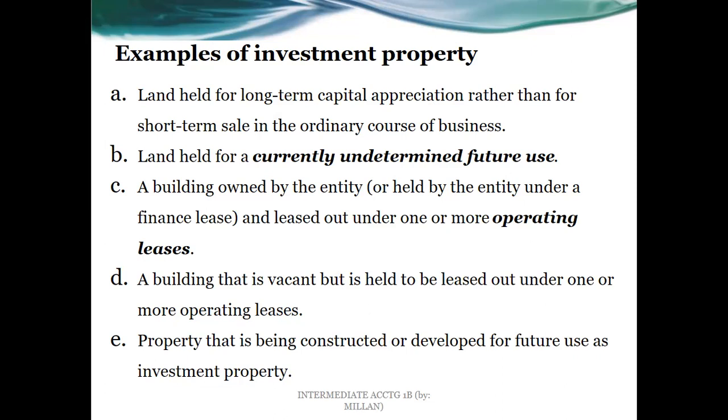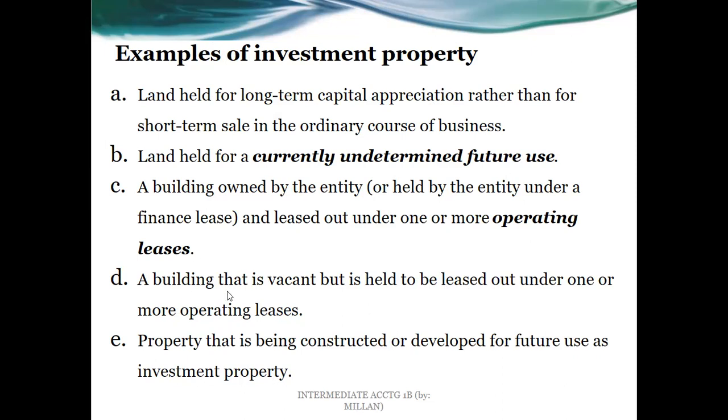If the building is owned by the entity, or owned because of the finance lease, but it is leased out in a finance lease, that's going to be out already of the examples. Why? If it is a finance lease, the title of the ownership will pass to another party. So in other words, we are no longer the owner of that property. I hope that is clear. Letter C is part of investment property because the lease is operating.